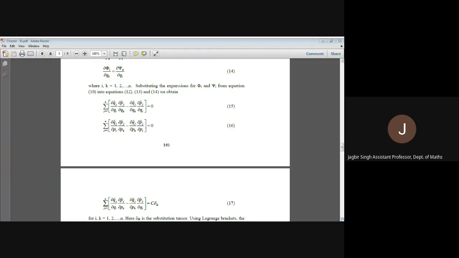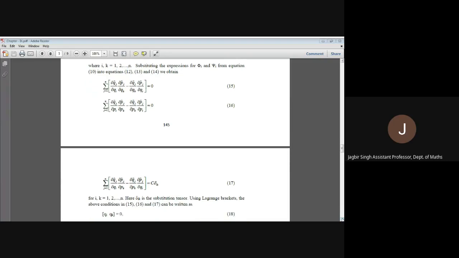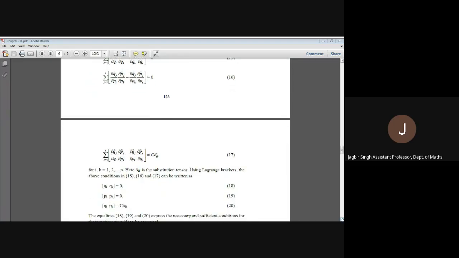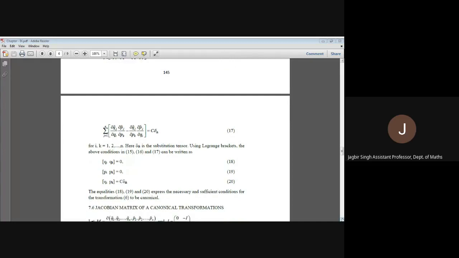Equation number 16 is the Poisson bracket of pi, pk, and equation number 17 is the Poisson bracket of qi, pk. So we have these relations: the Poisson bracket of qi, qk is 0, the Poisson bracket of pi, pk is 0, and the Poisson bracket of qi, pk is c times delta ik. So this is the canonical character, or we can say this is the necessary and sufficient condition in terms of Lagrange brackets for a transformation to be canonical.